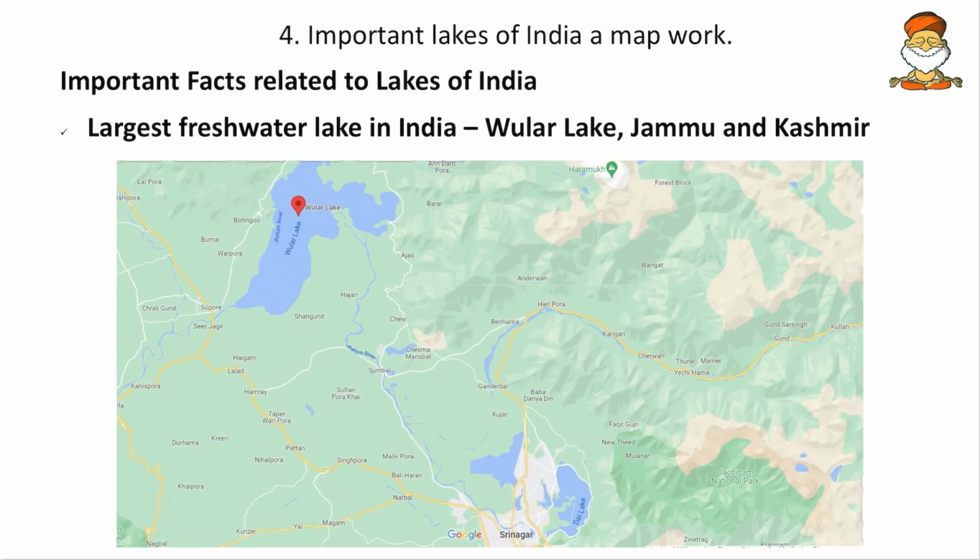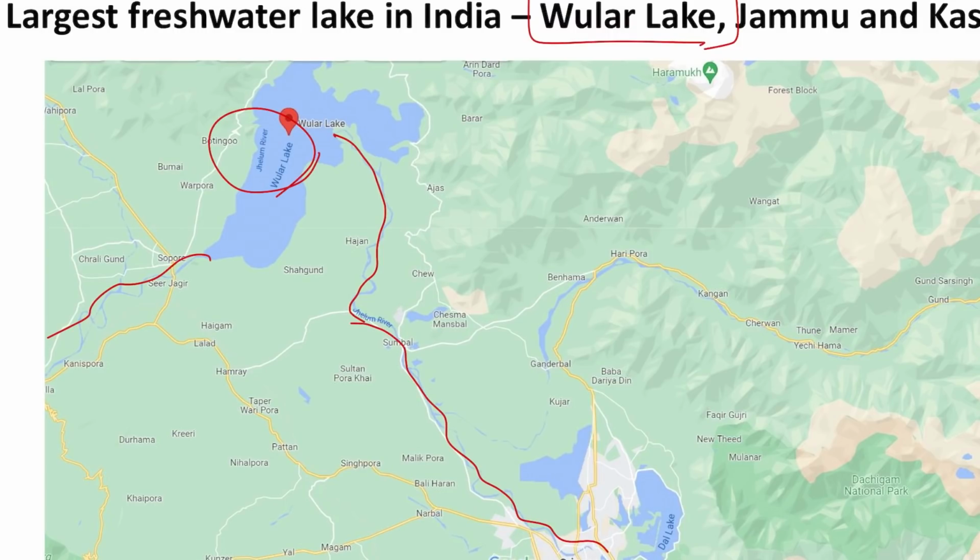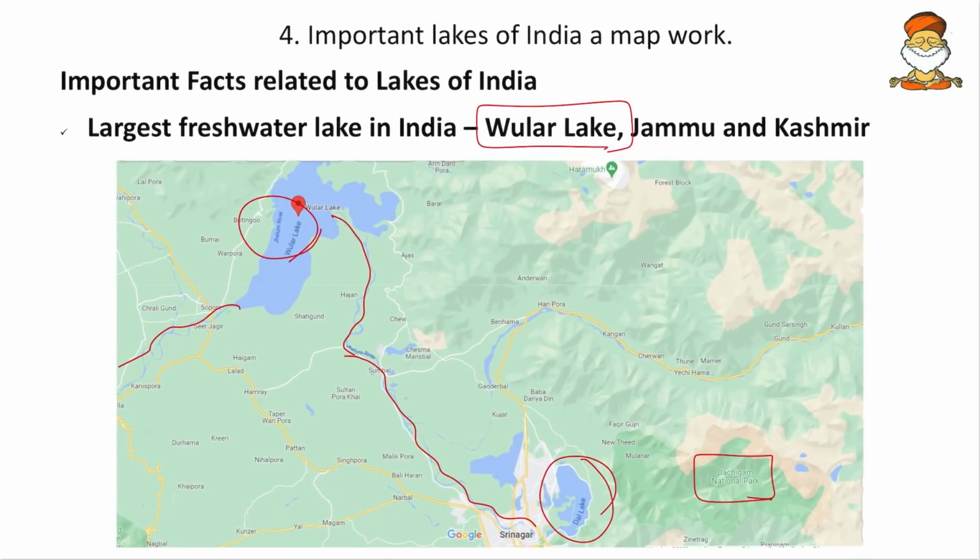So here I have brought some of the lakes. The largest freshwater lake in India, that is the Wular Lake, I have taken up. So here we can see the Wular Lake. Wular Lake lies on the river Jhelum. So Jhelum flows like this and Jhelum continues further. Very behind the Wular Lake, in the same river Jhelum, Dal Lake is also present. We can locate Dal Lake here. And very next to Dal Lake, here we have Dachigam National Park. Dachigam National Park is also famous for the Kashmir stag. So all these things we can revise here. So this is all about the Wular Lake, the largest freshwater lake in India.